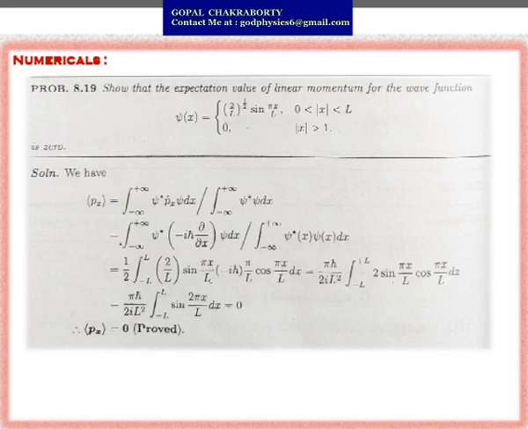So this is a numerical over expectation value. Show that the expectation value of linear momentum for that wave function: psi(x) equals (2 by L) whole to the power half, that means under root 2 by L sin(πx/L), within the region when x is from 0 to L, and otherwise 0. So you have to prove that the expectation value of linear momentum of this given wave function is 0.